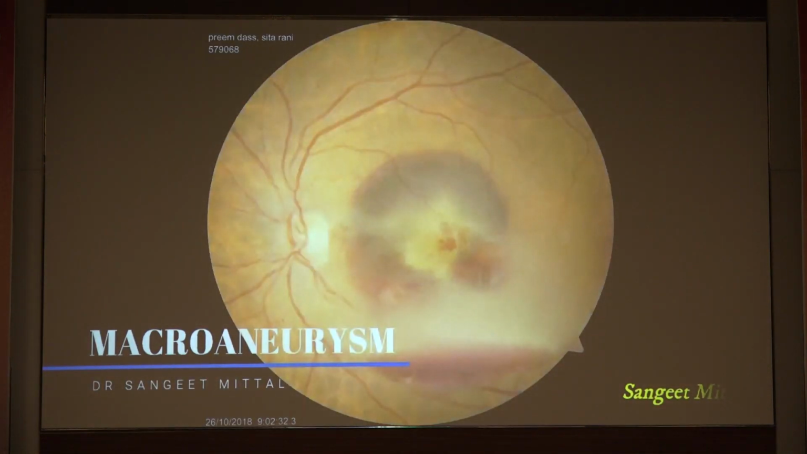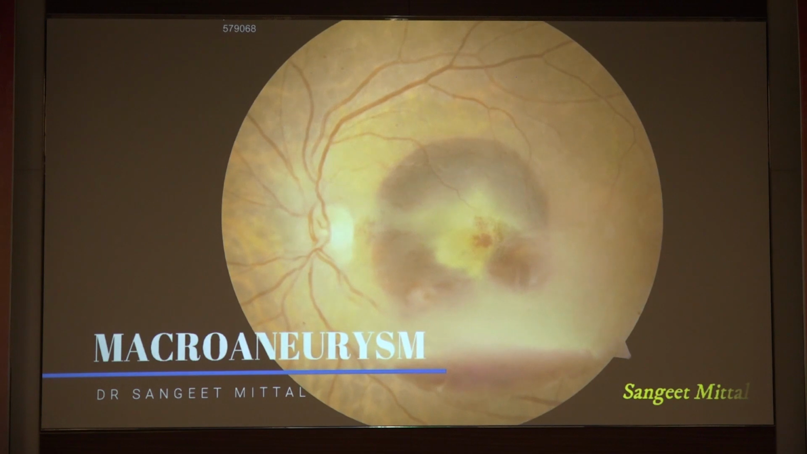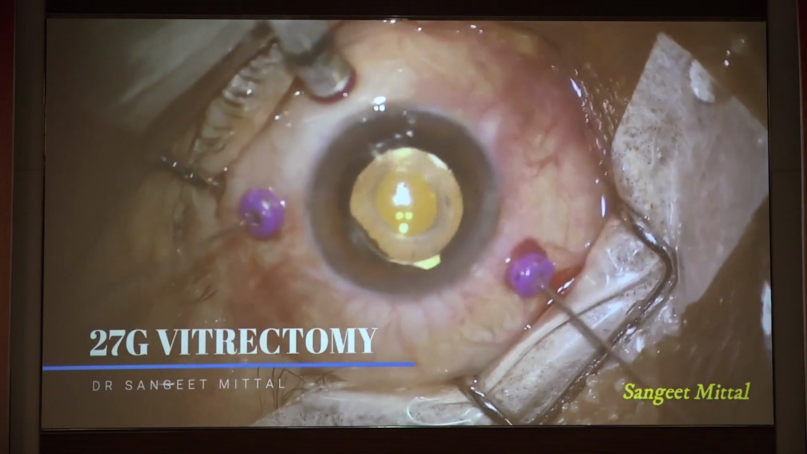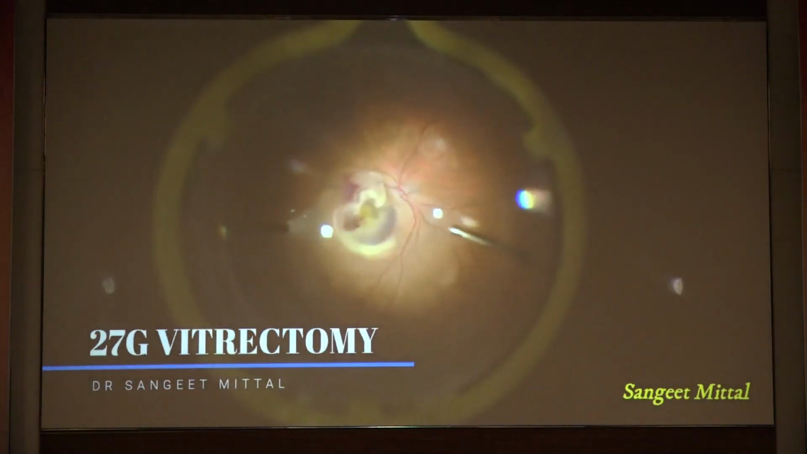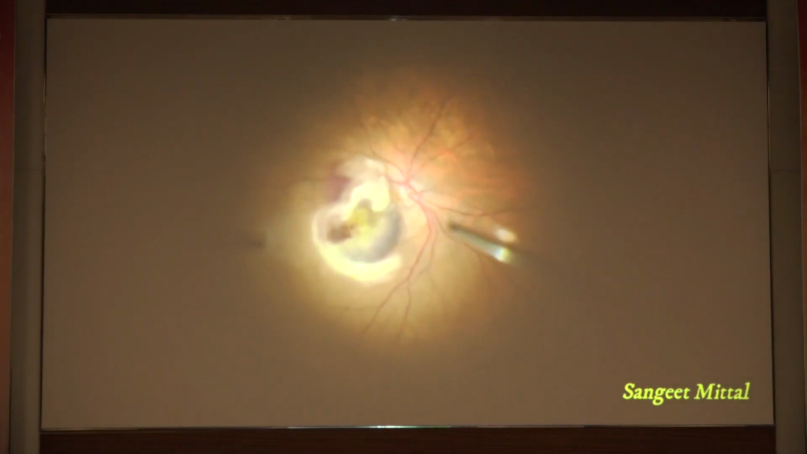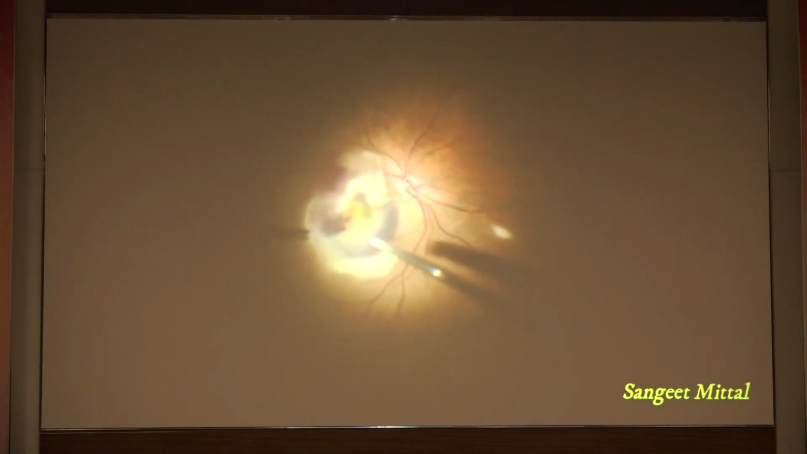For macroaneurysms, they sometimes present with submacular hemorrhages. For these patients, generally nowadays we do vitrectomy with subretinal injection of TPA.